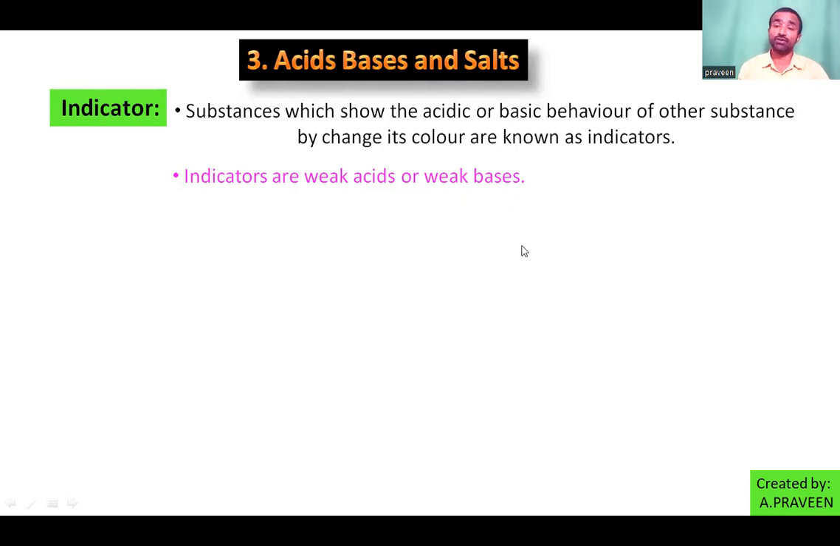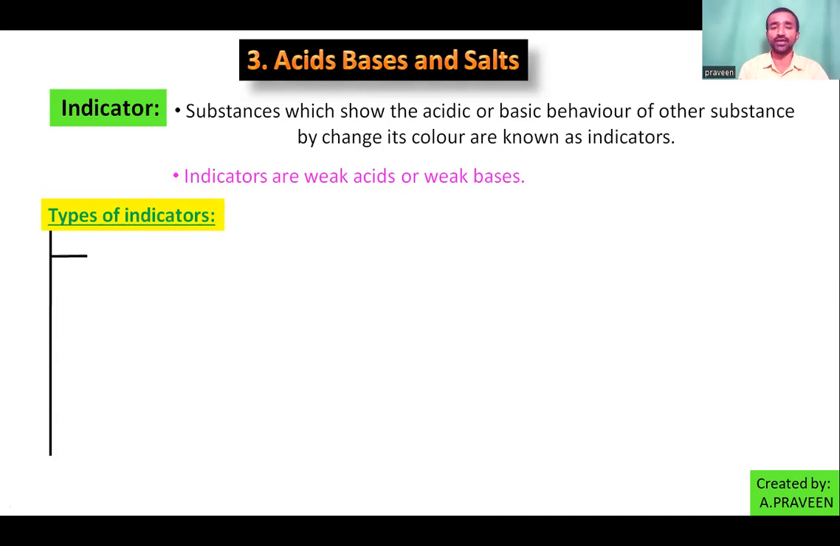Then here we have types of indicators. What are the types of indicators here? Based on the preparation, or based on the availability, or from which source you are collecting them, we can classify them as follows.